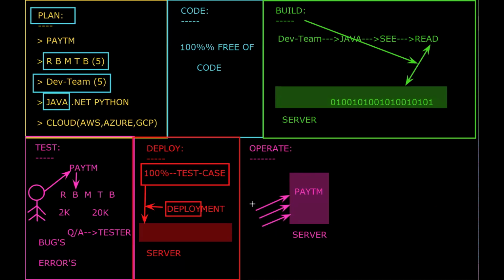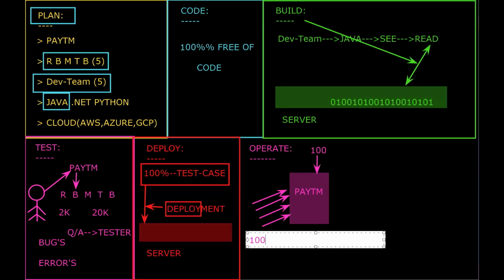my users are going to access it. Let's say my server capacity is 100 members, but the users accessing my application from the server are 100 plus members.